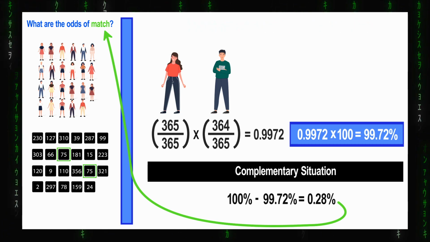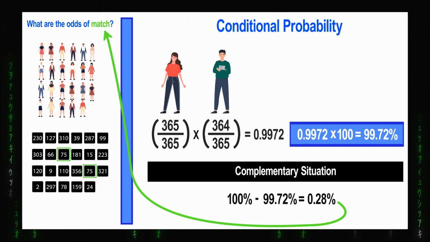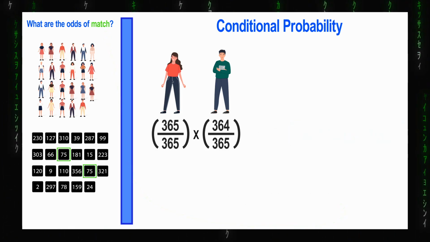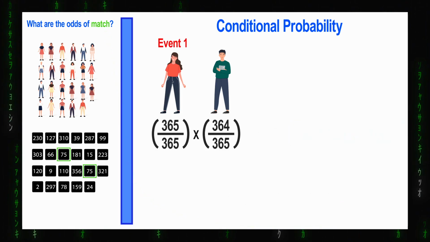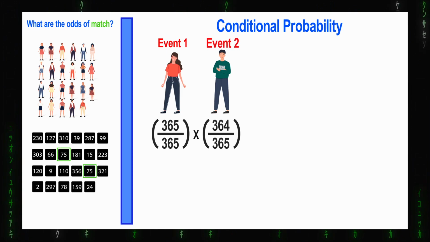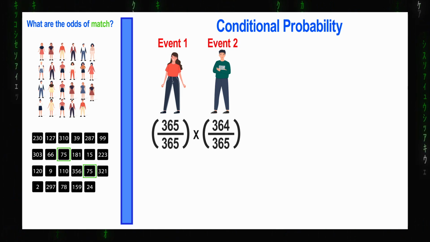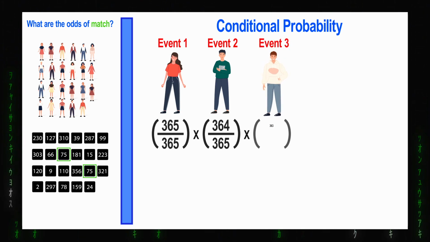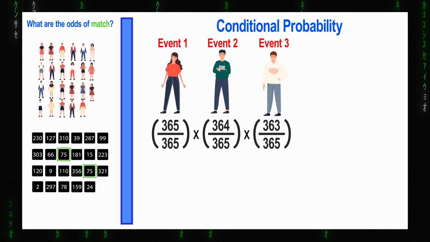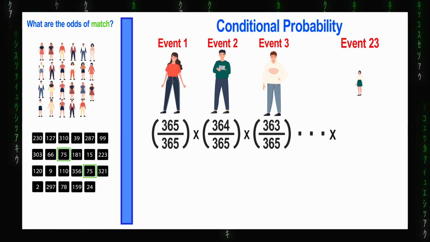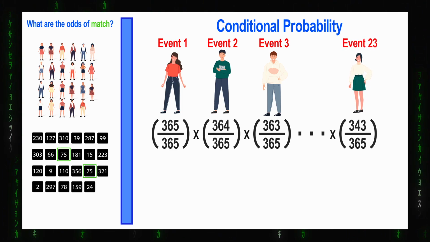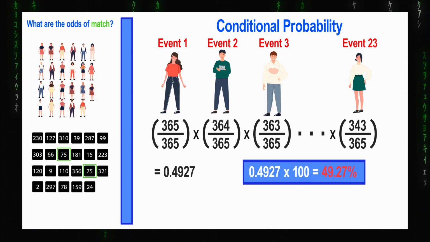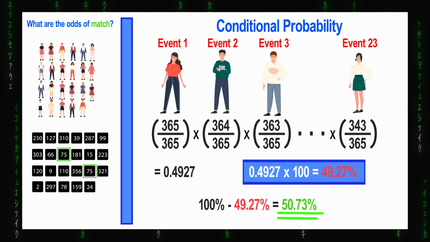What we employed here is called conditional probability. That's something you use when you need to compute the odds of several events happening in succession. First event was person having a birthday. Second event was another person having a different birthday than person 1. Third event will be another person having a different birthday than the first person and second person. And so you will continue until you have 23 events representing 23 people, or whatever the size of your group is. And this is how we calculate the chance behind the birthday paradox.